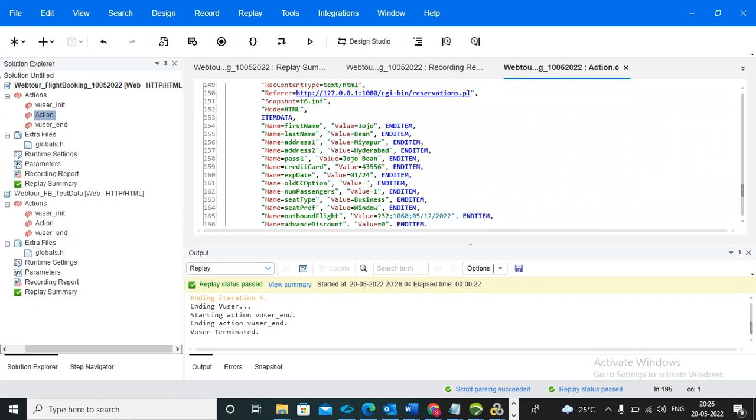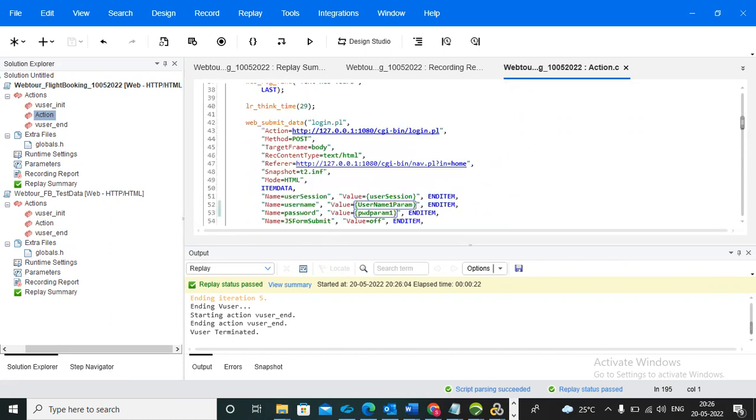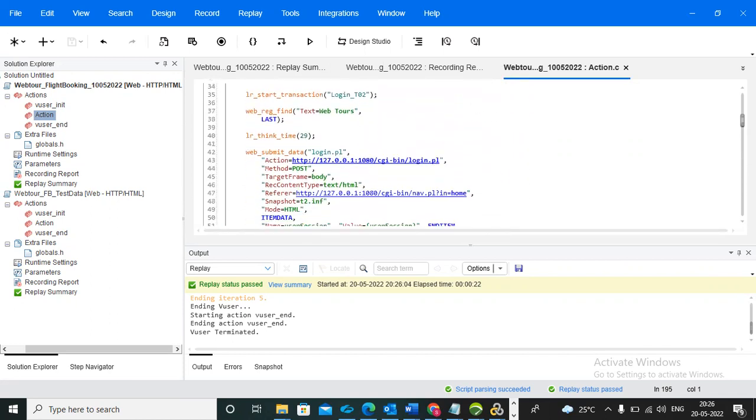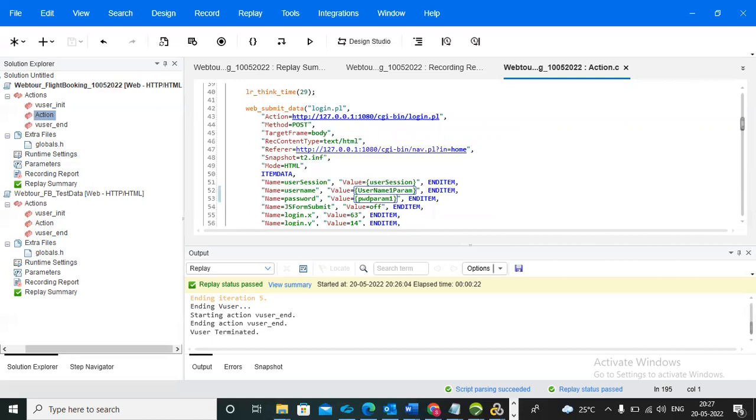I showed how many users it is executing, and how many browsers it opened. Script only means I keep the data; if I executed 10 users, 10 browsers will open. Okay.